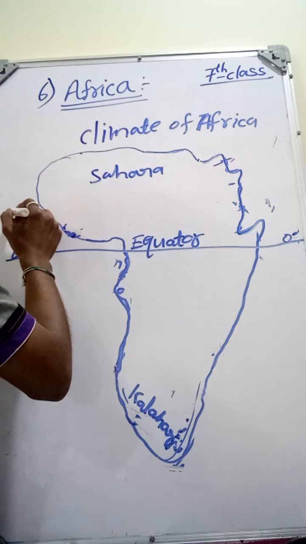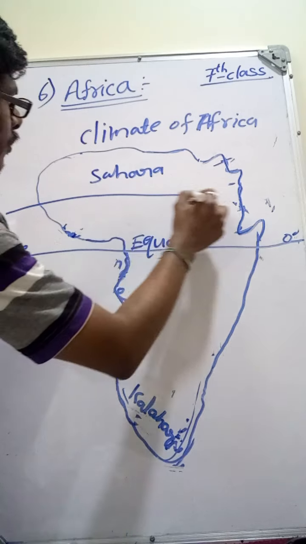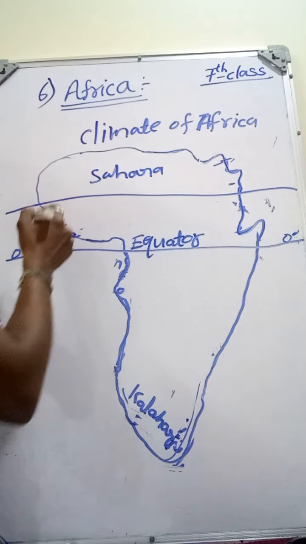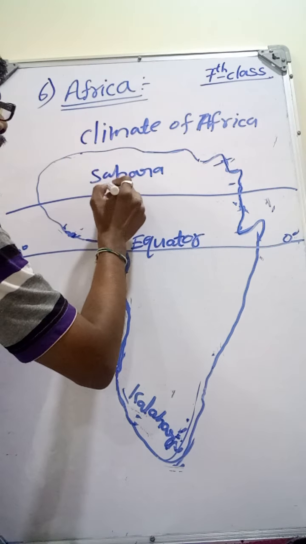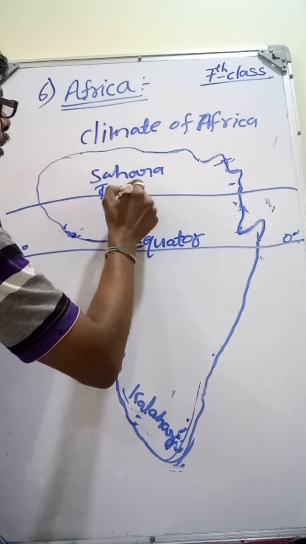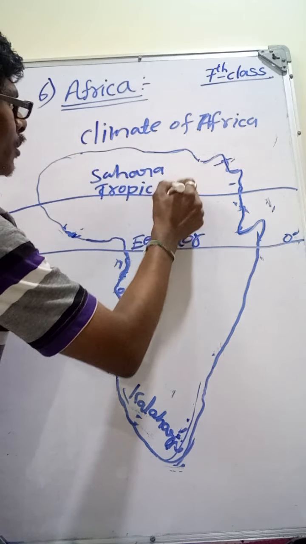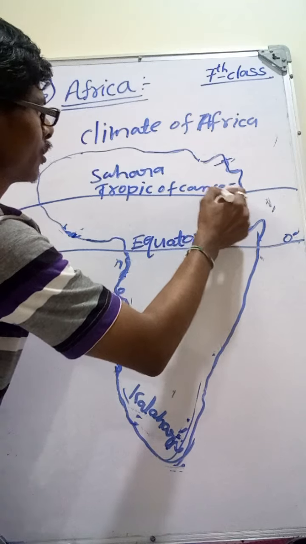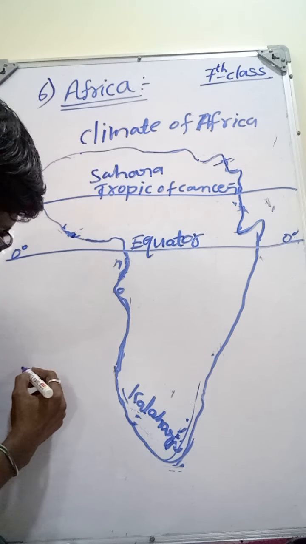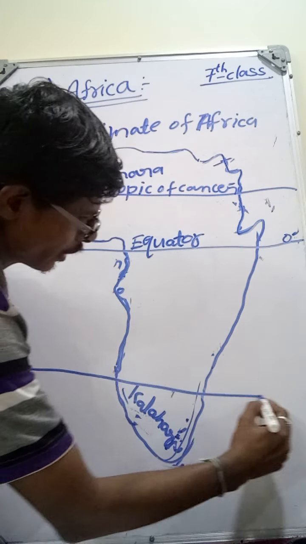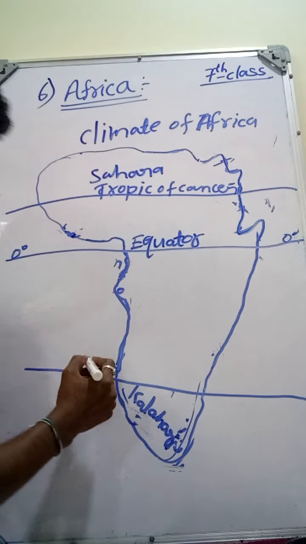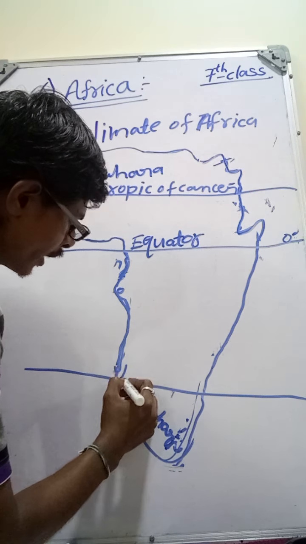Above the equator we see the Tropic of Cancer, and below the equator we see the Tropic of Capricorn.